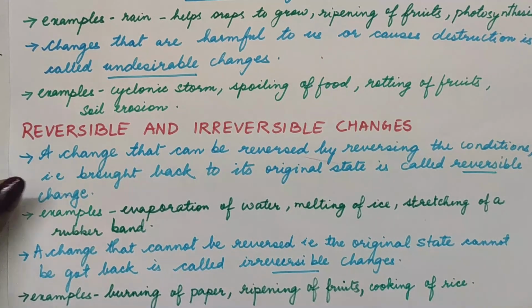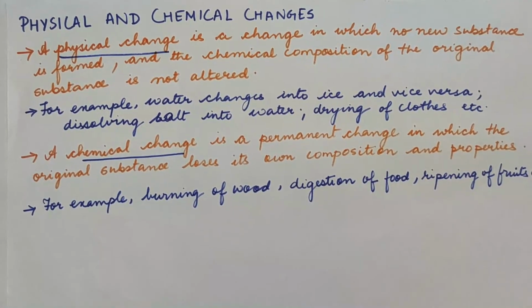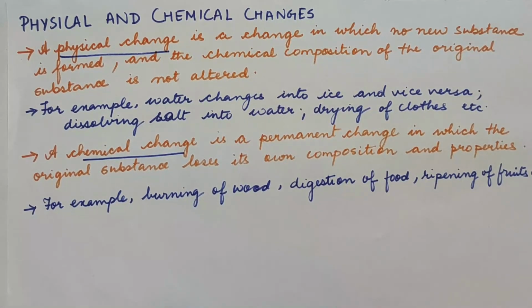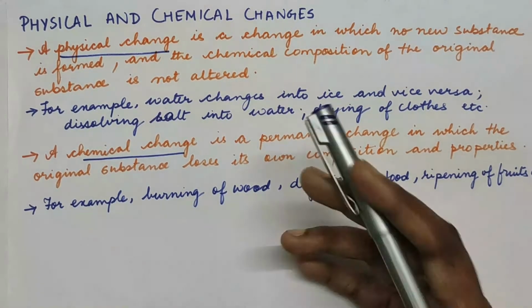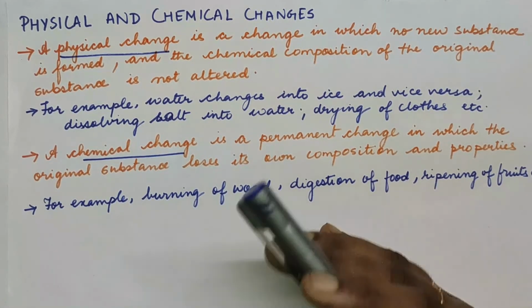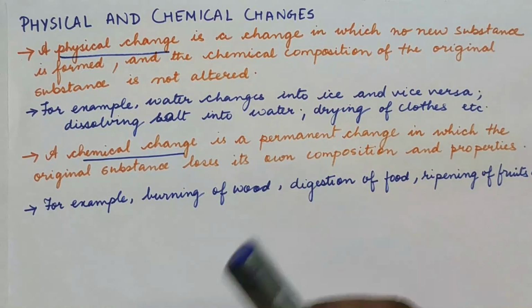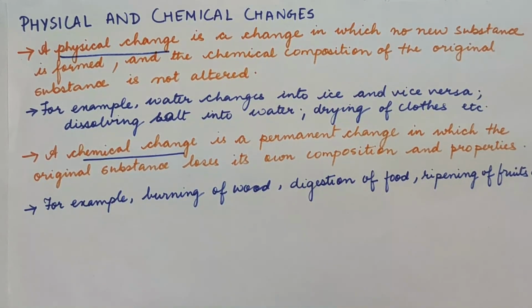Then we go to the next kind, that is physical and chemical changes. A physical change is a change in which no new substances are formed. This physical and chemical classification is broad, under which all the other changes can be categorized.